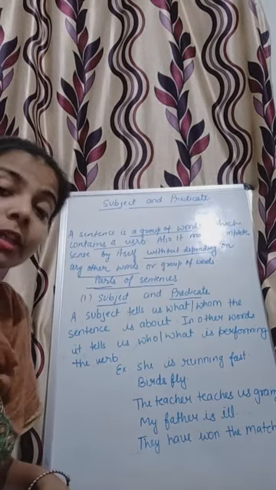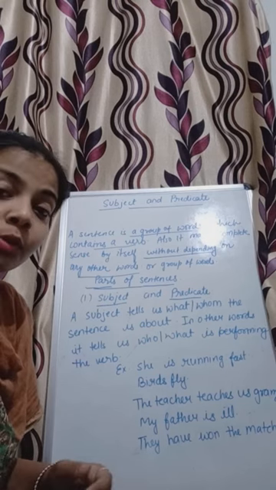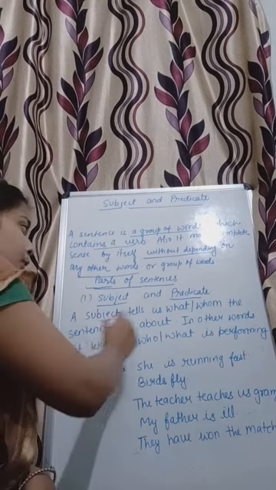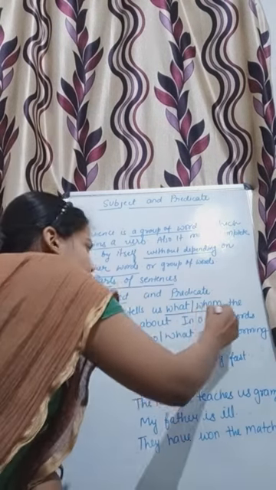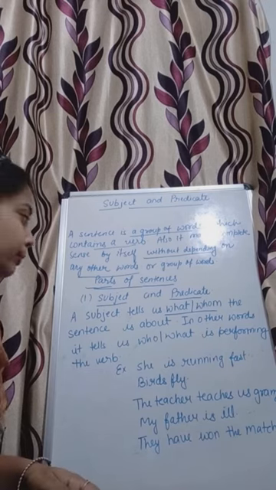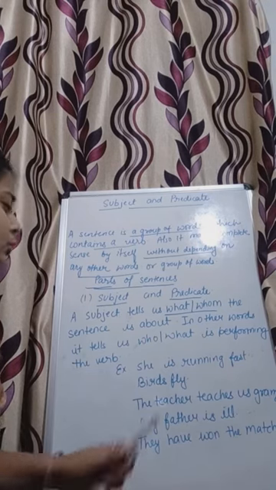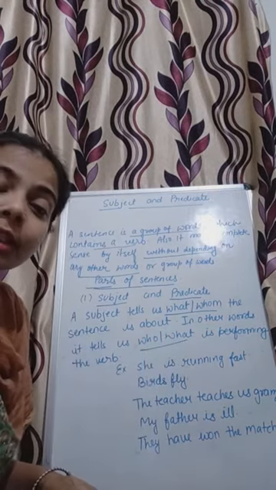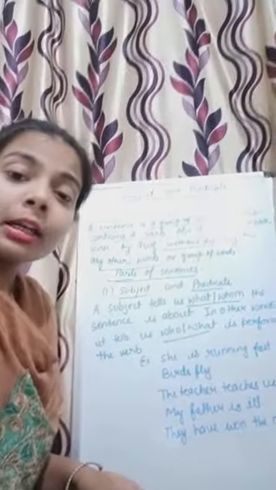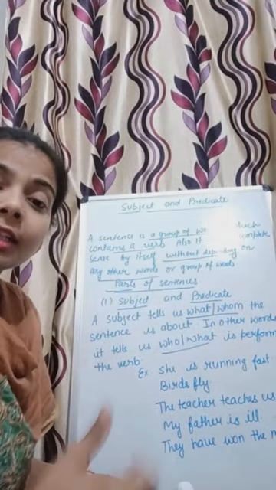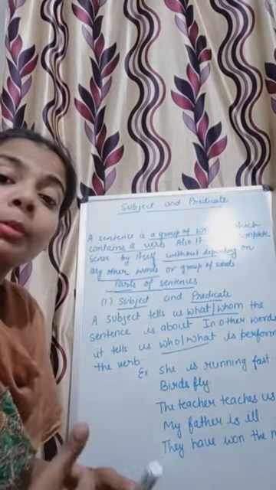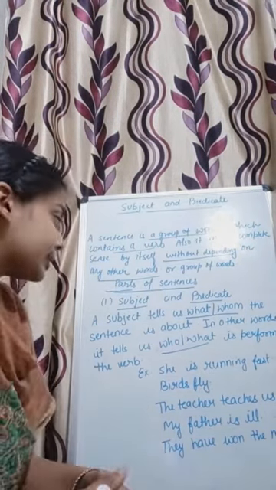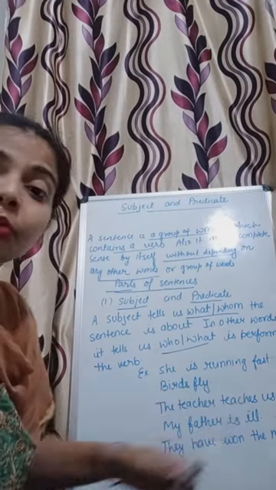Now what is subject, what is predicate? We will come to know one by one. First, subject. A subject tells us what or whom the sentence is about. In other words, it tells us who or what is performing the verb. It means that a subject is that part of the sentence that tells who is performing a verb, who has done the work. For example, she is running fast.